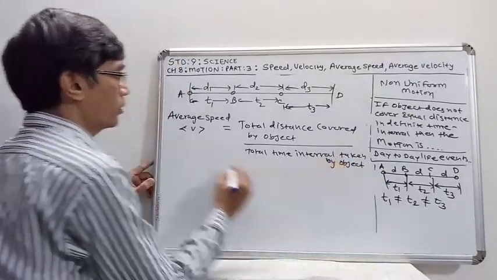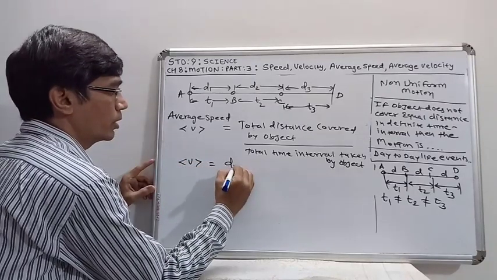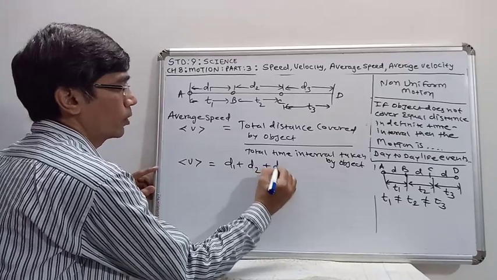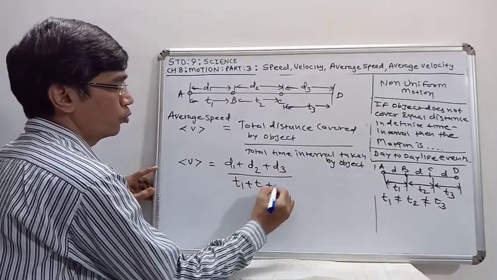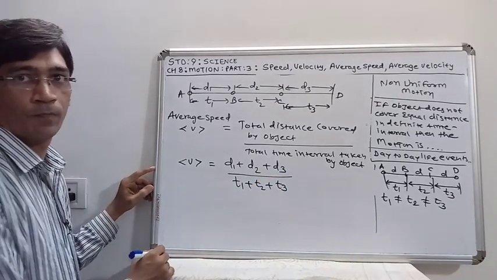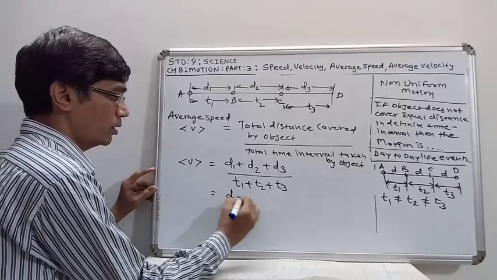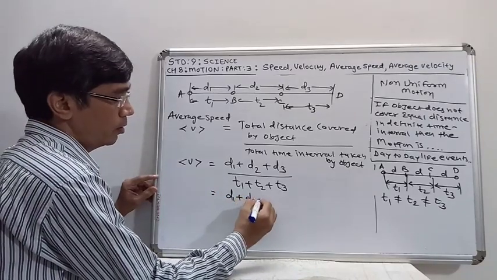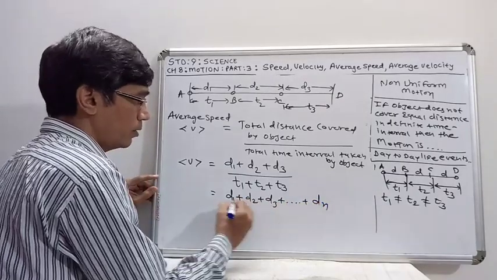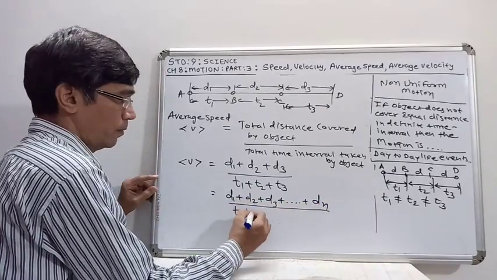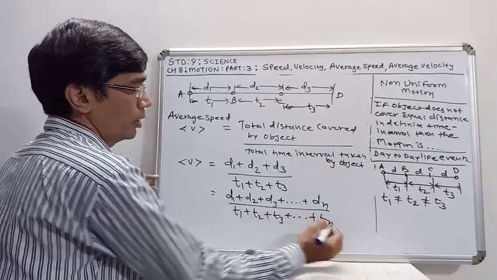So here the average speed is given by distance d1 plus d2 plus d3 upon time interval t1 plus t2 plus t3. You can also extend this equation as d1 plus d2 plus d3 up to dn upon t1 plus t2 plus t3 up to tn.